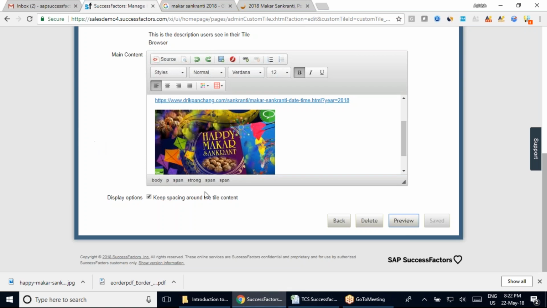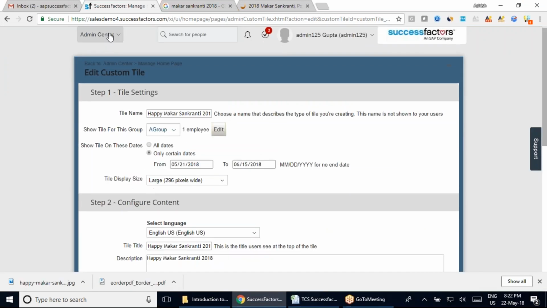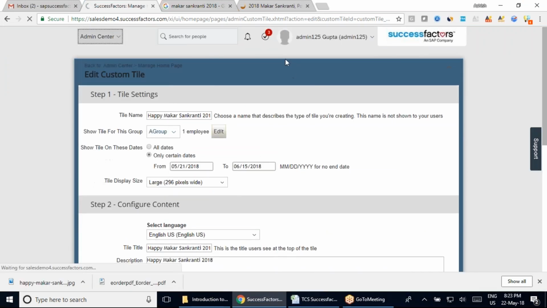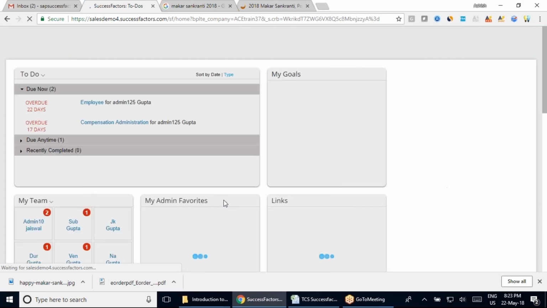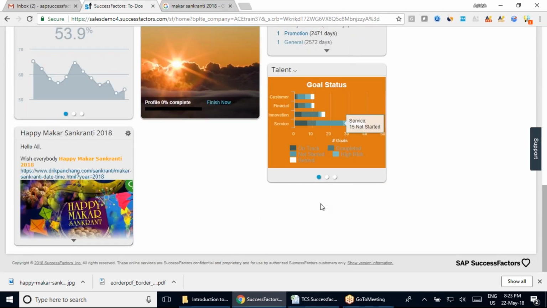And if I preview this, let me see what it is coming. Yeah, everything is fine. Now if I come here into my home page, you will see this tile which is coming up here, and you can see this detail. Let me close this link which I have here. You can see the message from the board of directors or from the MD, which wishes everybody happy Makar Sankranti. And then you can see there is a hyperlink coming up here.